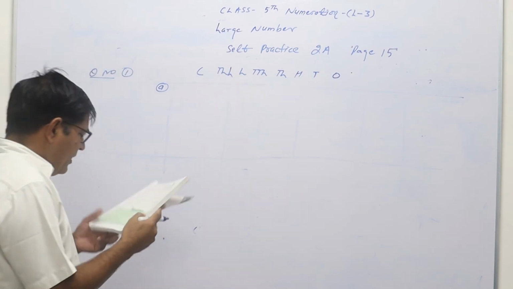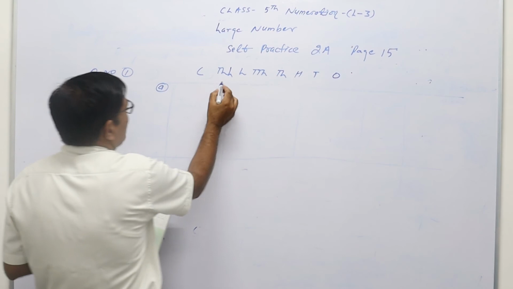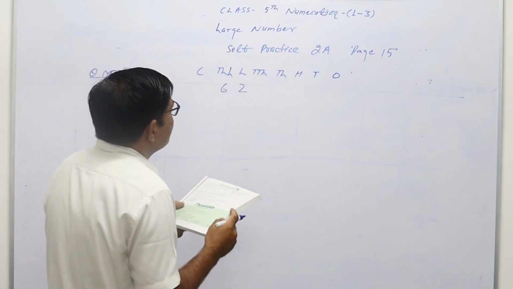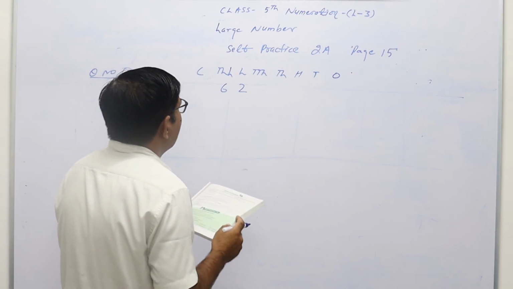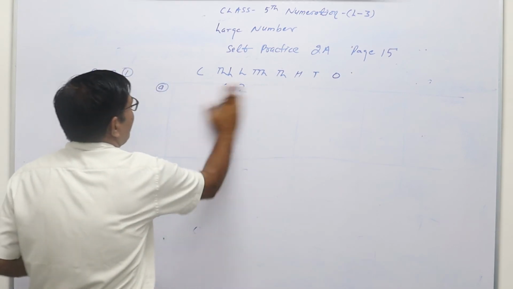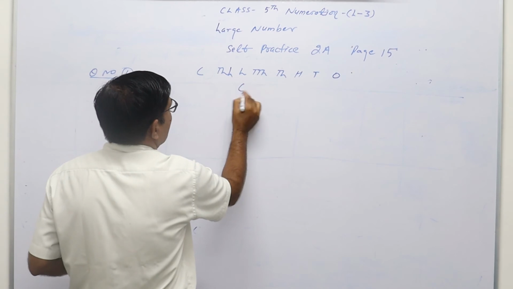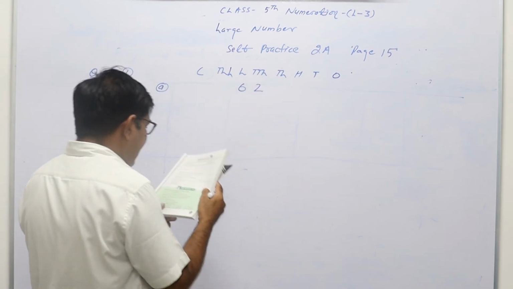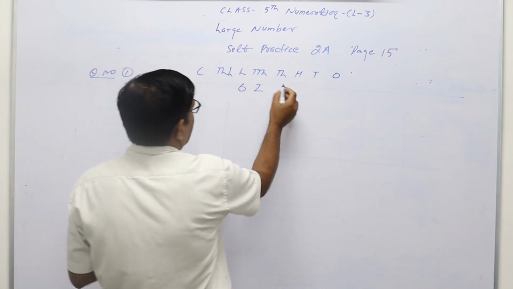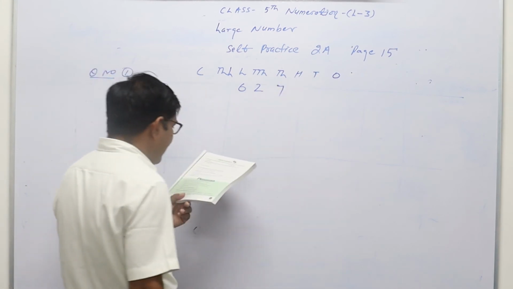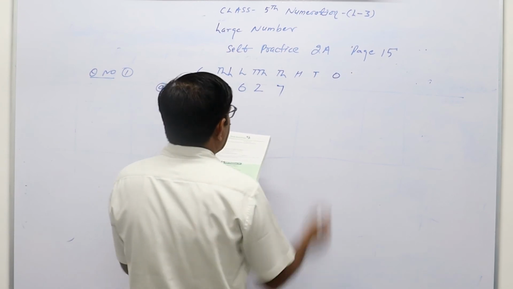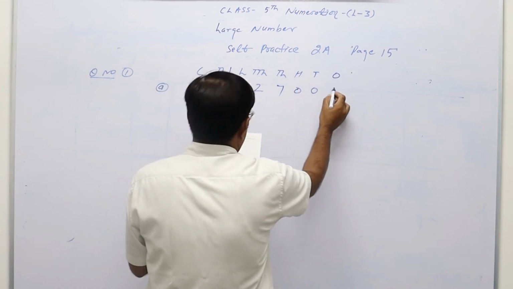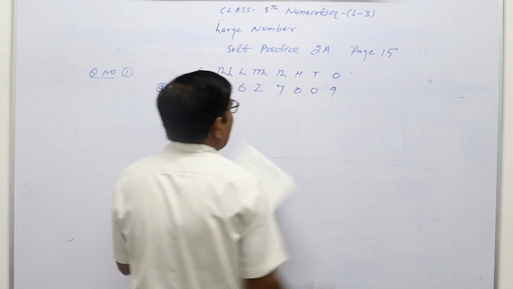So we will write 62 lakh, then 7,009. For 7,000 and 9, we will put 0 at the hundreds and tens places, and write 9 here.